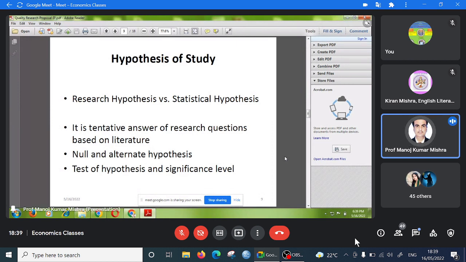Hypotheses are generally of two types. The first one is the research hypothesis. There is conceptual research and empirical research. In Hindi, Sanskrit, philosophy, subjects like these, we do conceptual research. We do research on the concept, with no quantitative data related to it.